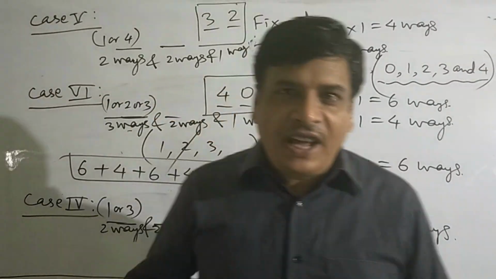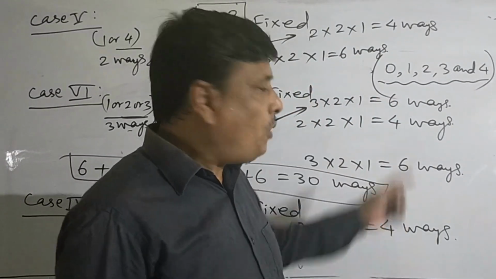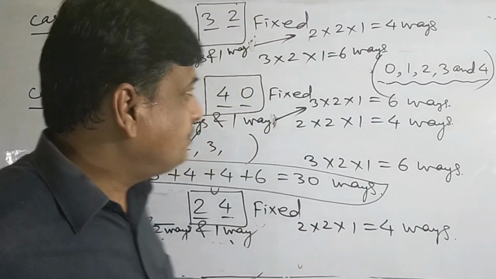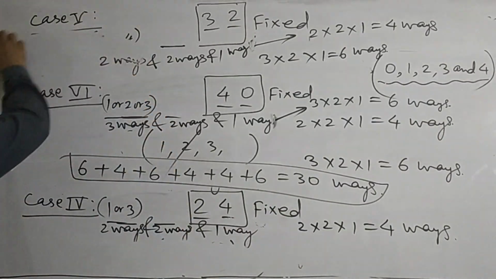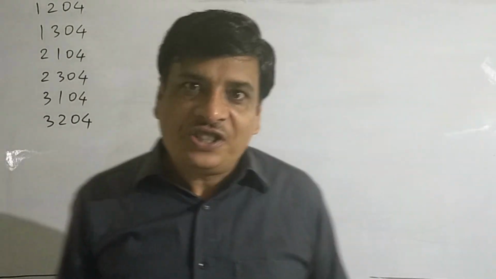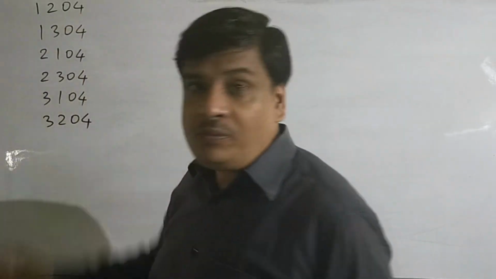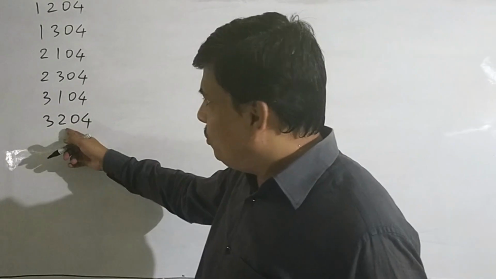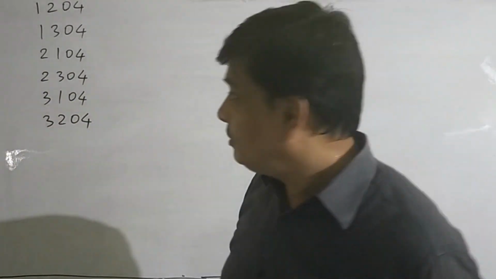We can write all such numbers which are divisible by 4, which are formed by the digits 0, 1, 2, 3 and 4. Let us observe writing such numbers. In all these arrangements, the last 2 digits are taken 04. So this is one way of forming numbers of 4 different digits which are divisible by 4. These all numbers are divisible by 4.